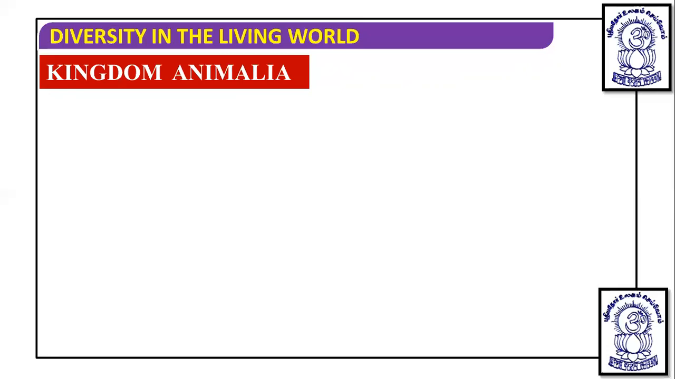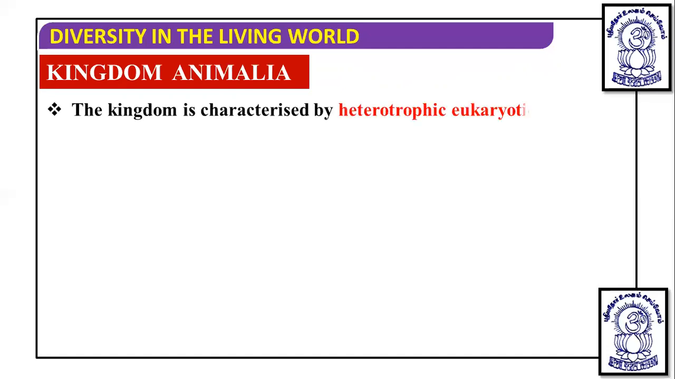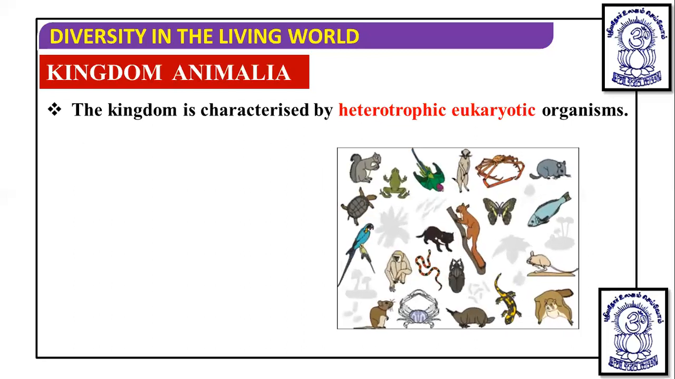We have to go through some initial information of kingdom Animalia as well. When we talk about kingdom Animalia, it includes animals. So the kingdom is characterized by heterotrophic eukaryotic organisms. Animals cannot synthesize their food, so they are heterotrophic, dependent on another organism. But they are also eukaryotic because they have a eukaryotic structural organization, with membrane-bound organelles and a nucleus found in their cells. So they are known as heterotrophic eukaryotic organisms.